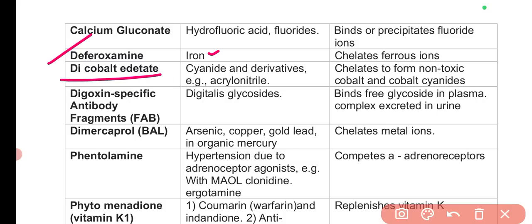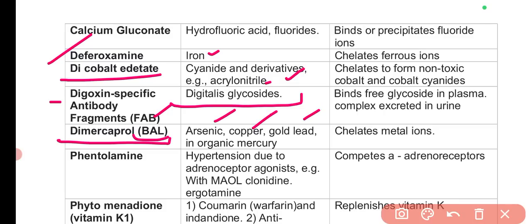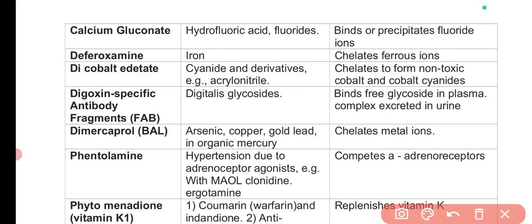Dicobalt edetate, it is for cyanide and derivatives like acrylonitrile. Then digoxin-specific antibody fragments are used as the antidote in case of digitalis glycoside poisoning. Then dimercaprol, which is the British anti-lewisite. BAL is British anti-lewisite. It is used for the poisoning of arsenic, copper, gold, lead, and inorganic mercury.